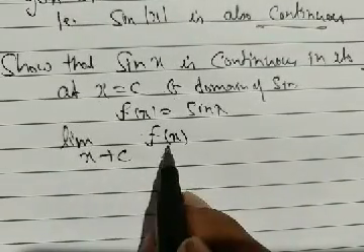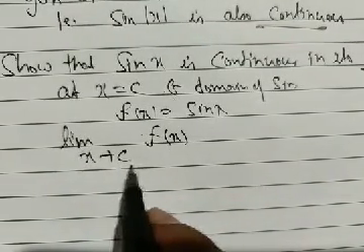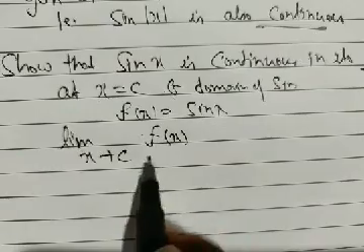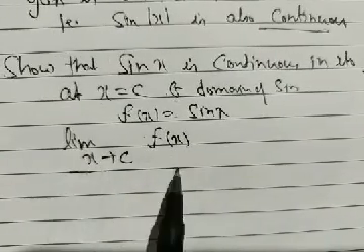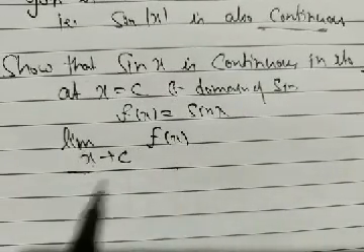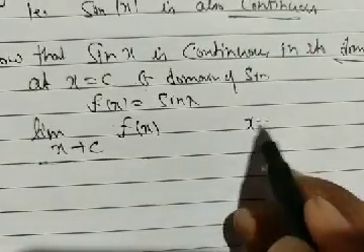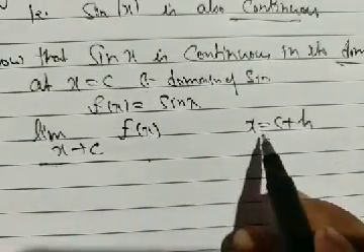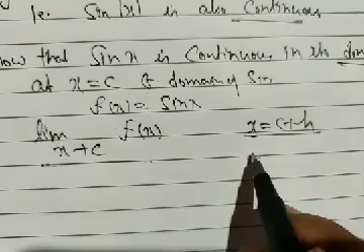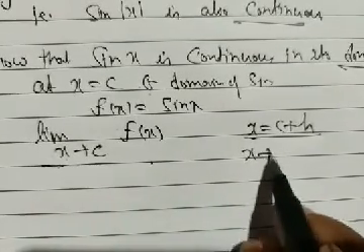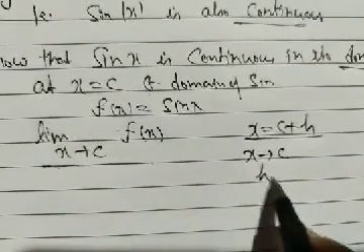When we take x equal to c plus h, then when x tends to c, h tends to 0.